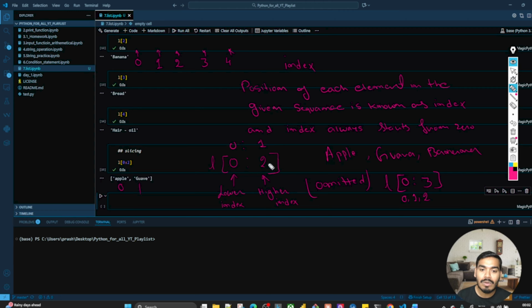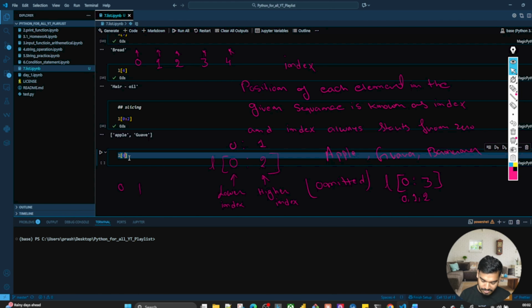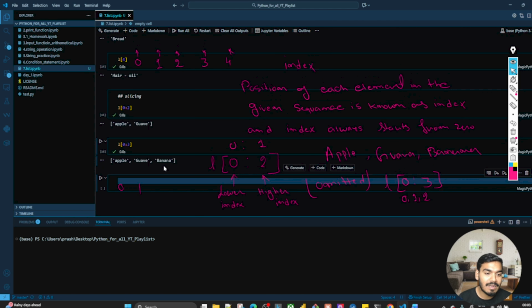So if I'm giving 2, it will give the elements of 0 to 1. If I'm giving 3, it will give the elements of 0, 1, 2. If I give 0 to 10, it will give the elements of 0 to 9. Clear? So now let me execute this over here. L of 0 to 3. So it will give me apple, guava and banana. So apple is 0 index, 1 index and 2 index. Clear? Very much.